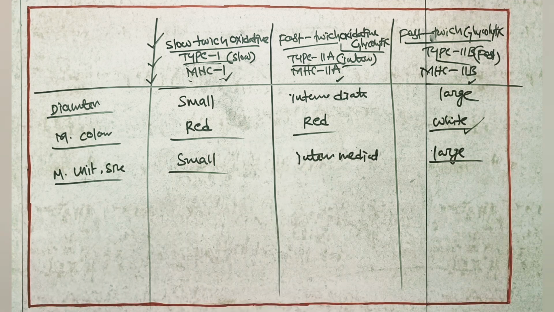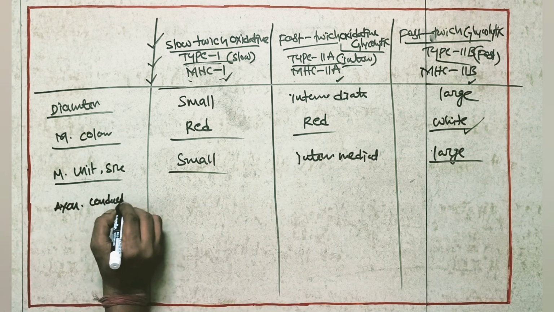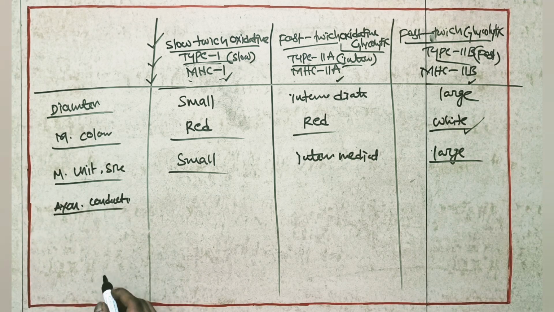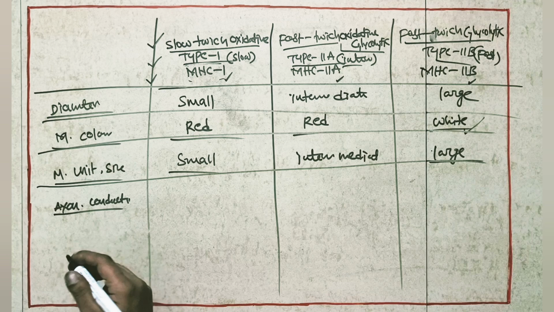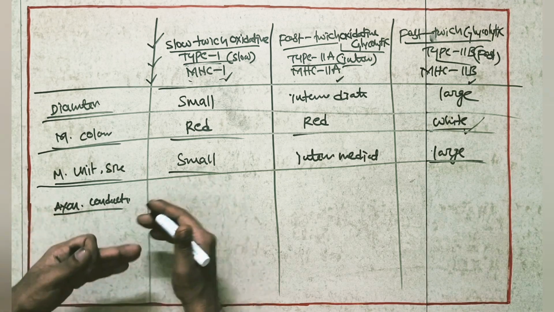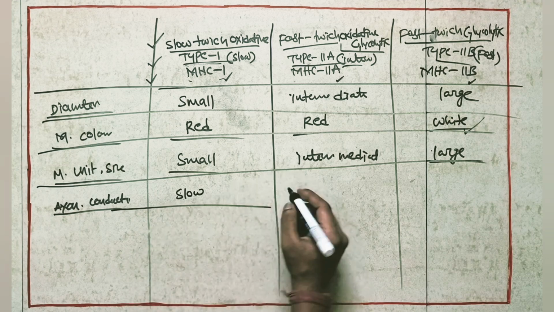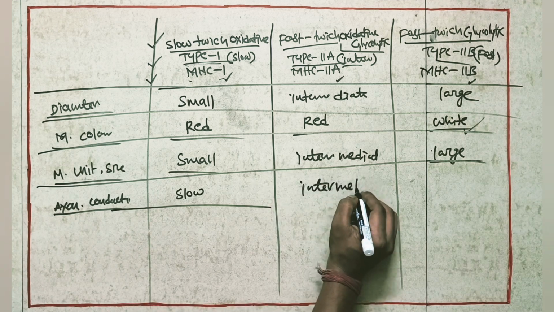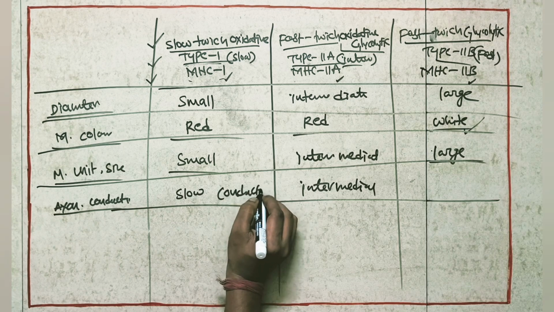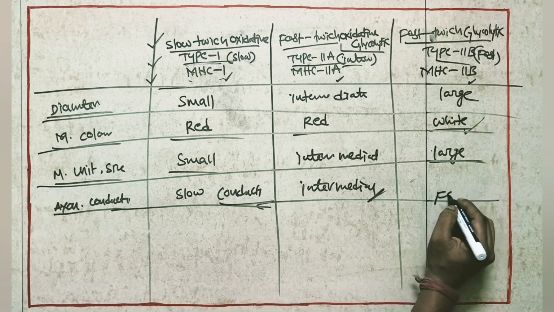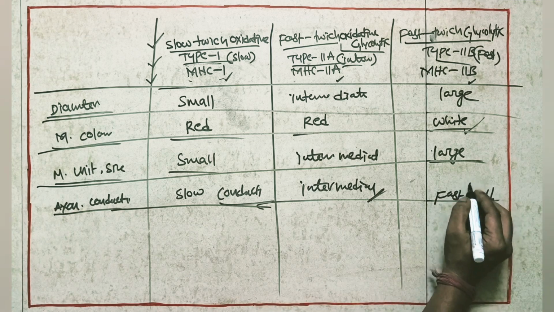Next, axon conduction. Axon conduction means how fast the contraction will happen. Here it will happen slowly. Axon conduction will be slow. Here it is intermediate conduction. Here it is fast conduction of the nerve signal to the muscle fibers.